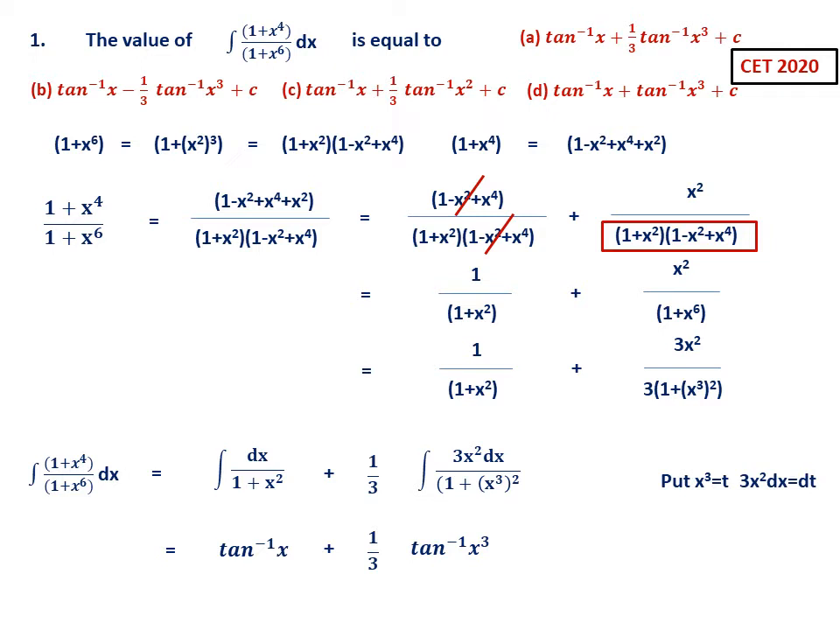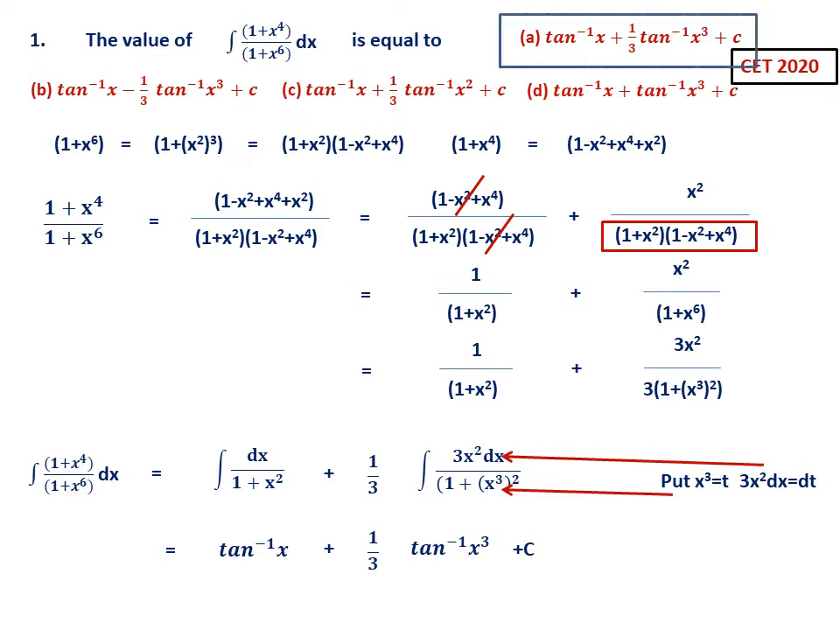put x cube equal to t, 3x square dx becomes dt. Therefore the second integrand, please note, 3x square dx becomes dt divided by 1 plus x cube is t, so 1 plus t square. dt by 1 plus t square is tan inverse t, but t is x cube, so it becomes 1 by 3 tan inverse x cube. So this is the idea. So this is plus c. Therefore definitely the answer is A, I think.